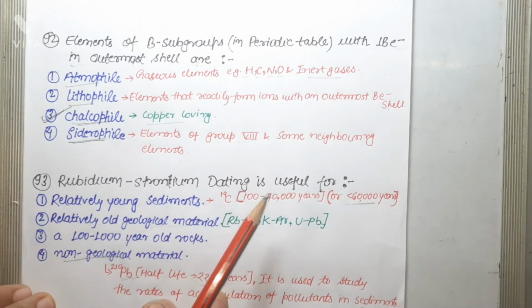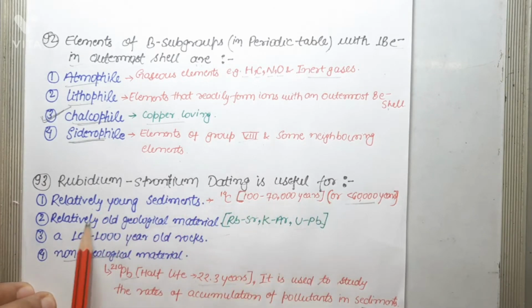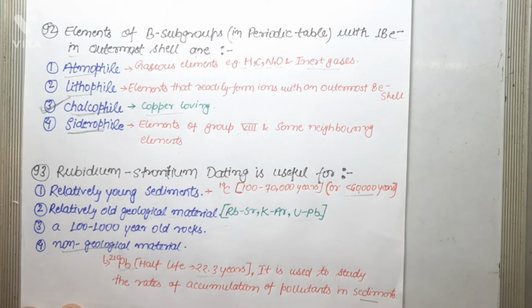Next question is, rubidium strontium dating is useful for. So rubidium strontium dating is useful for rocks of 10 million to 4.5 billion years. Because the half-life of rubidium-87 is 48.8 billion years, that's why this is used to date relatively old geological material. Along with rubidium strontium, potassium argon and uranium lead are also used to date relatively old geological material.